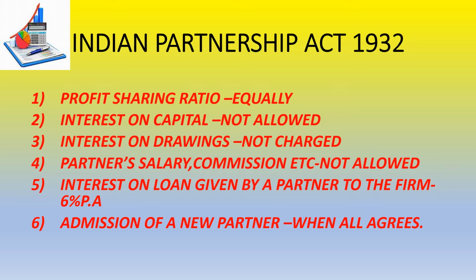If B and C agree, but A is not agreeing on admission of D, then D cannot join the business to form a partnership along with A, B and C, because the condition according to Act 1932 says that all the partners should agree to bring in the new partner.